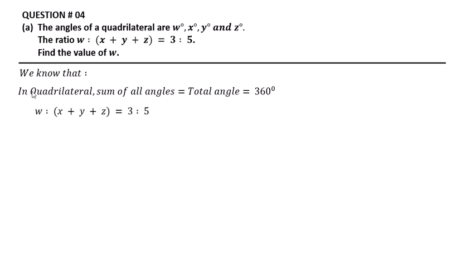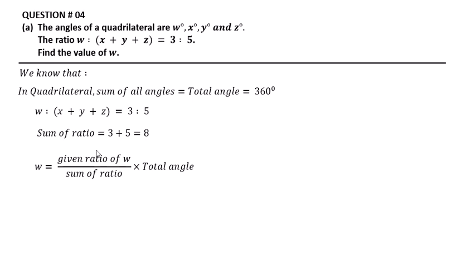The given ratio is W to X plus Y plus Z is equal to 3 to 5. Sum of ratio: here the given ratio is 3 plus 5, that is equal to 8. And now we write the formula to find the value of W. W is equal to the given ratio of W divided by the sum of ratio, multiplied by the total angle.